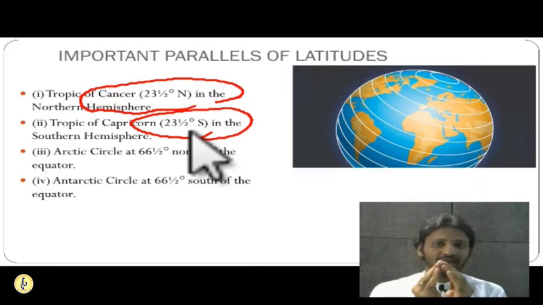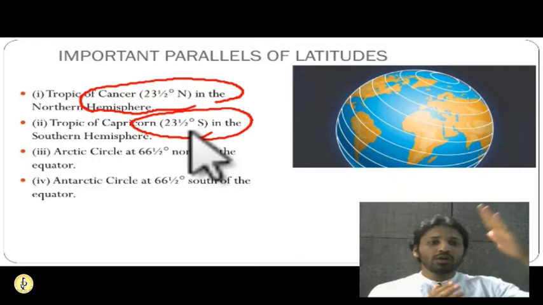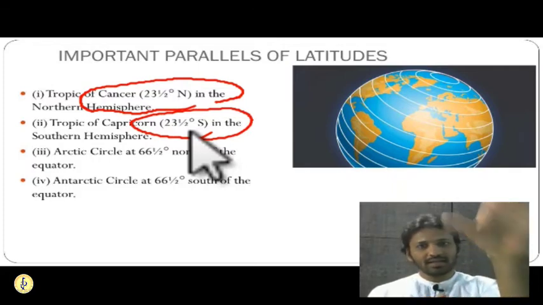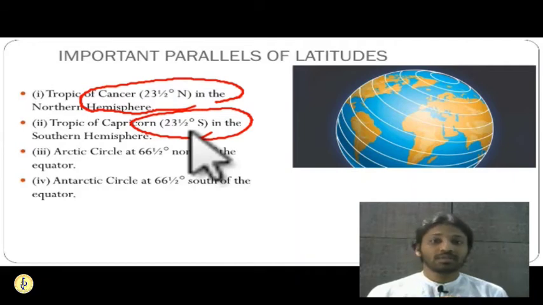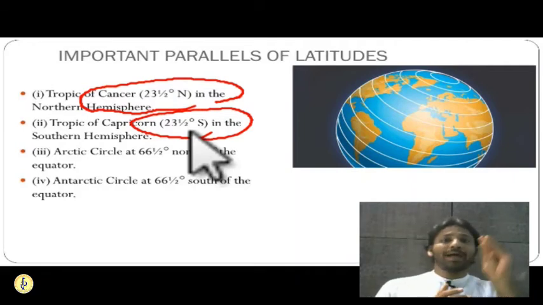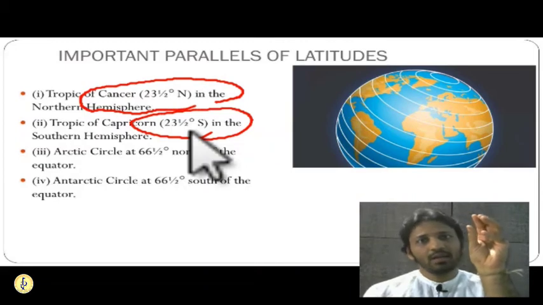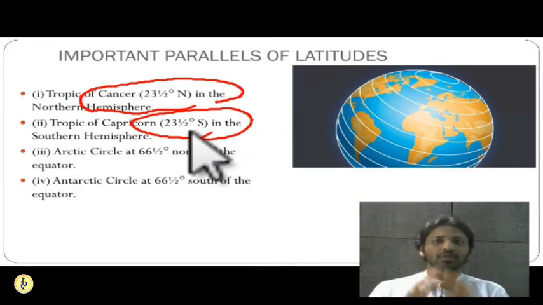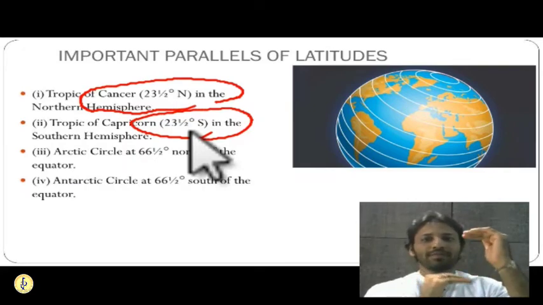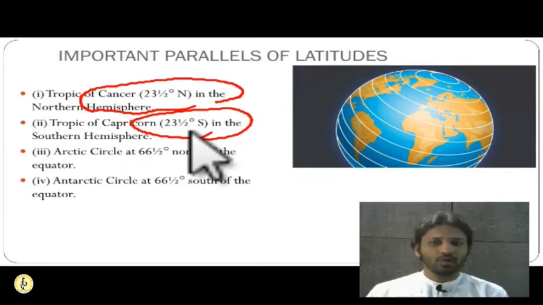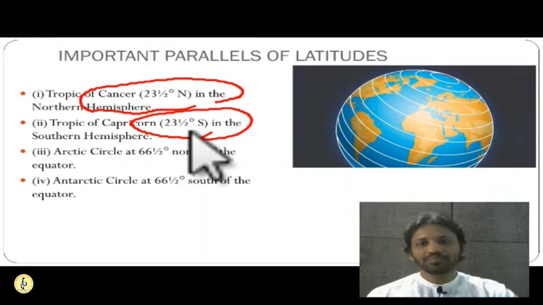So the angle between sunlight and the surface of the earth will be higher. Getting it? It won't be tilted or slanted. Sunlight will directly reach the surface of the earth, so maximum sunlight will occupy the minimum area. So this region will get a huge amount of sunlight. The region between the Tropic of Cancer and the Tropic of Capricorn is known as the torrid region or tropical region.